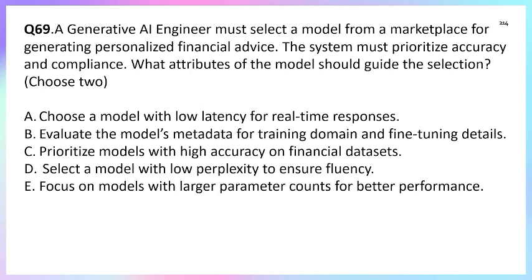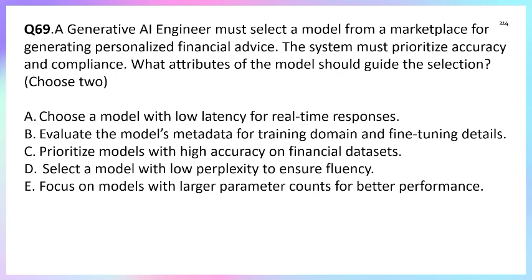Option B, evaluate model metadata for training, domain, and fine-tuning detail. Option C, prioritize a model with high accuracy on the financial dataset. Option D, select a model with low perplexity to ensure fluency. Option E, focus on the model with a large parameter count for better performance.